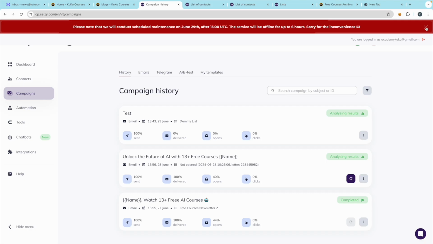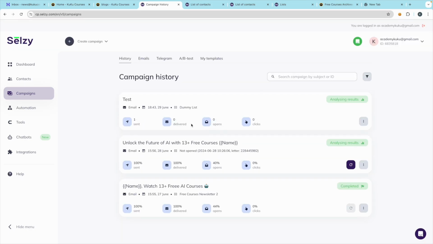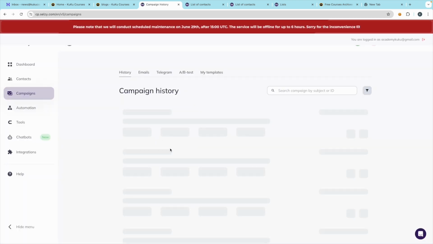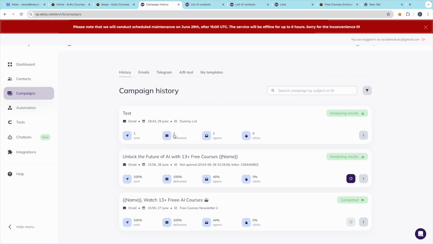After a few minutes you will see that data, like how many emails have been delivered and opened. You can refresh it again and again. After some time this data will be visible, like here it's delivered and it's opened.